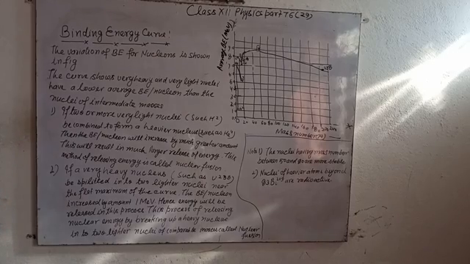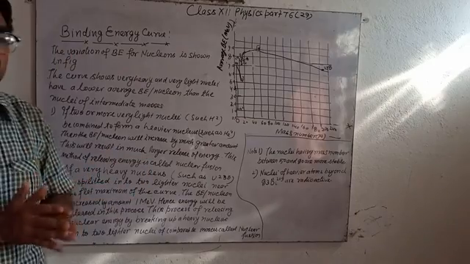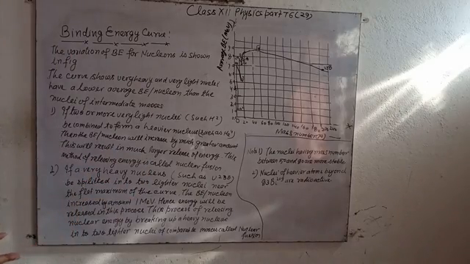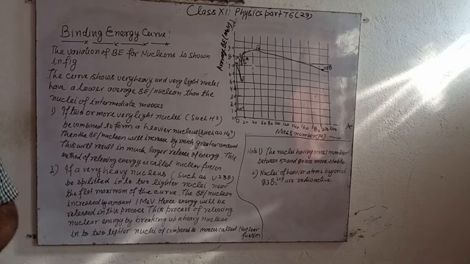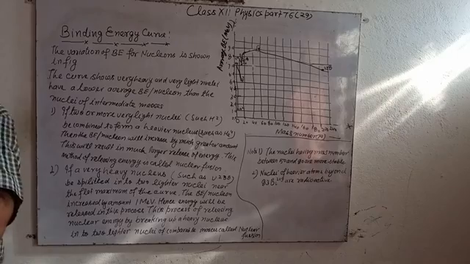Iron has maximum stability because its average binding energy per nucleon is 8.85 million electron volt.